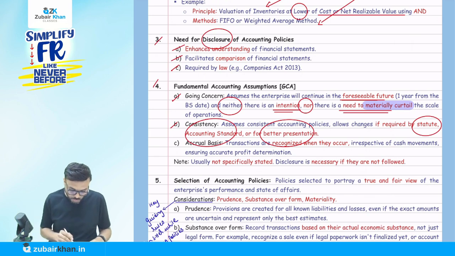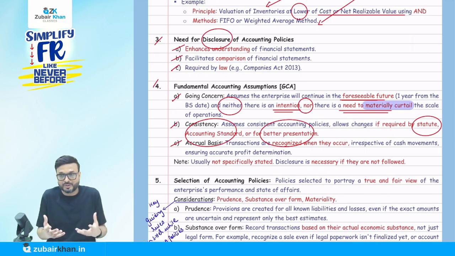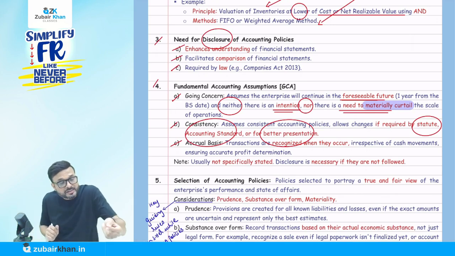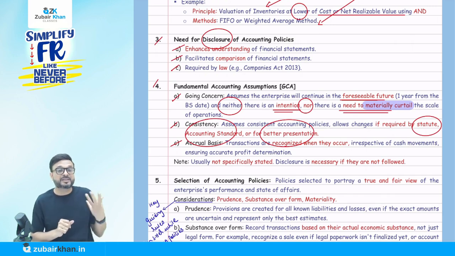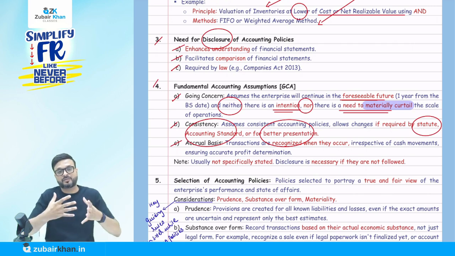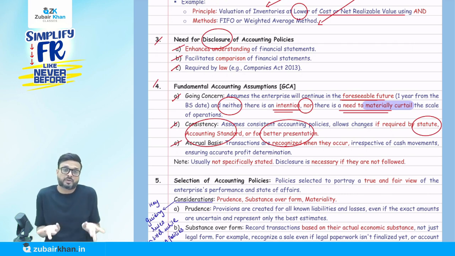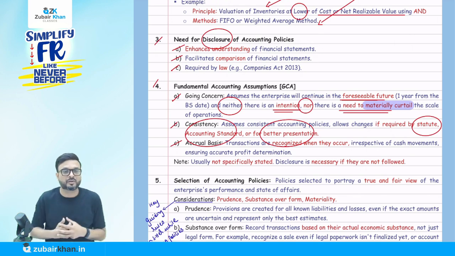And next is the accrual basis. What is this accrual basis of accounting? Before you came into this commerce field, you might have thought that expense means when we pay something, and income is when we receive something. But when you started learning accounting, you came to know that expense means we have received the services. Even if at the March financial year end we have not paid the salary, it is recorded as an expense because we have received the services. We call it outstanding salary; it appears on the liability side and we write it down in P&L as well.